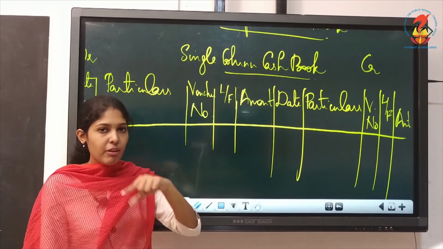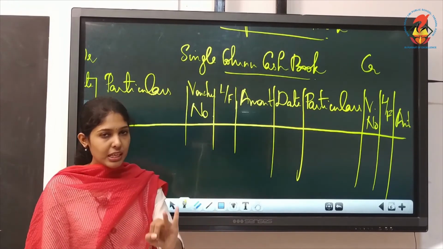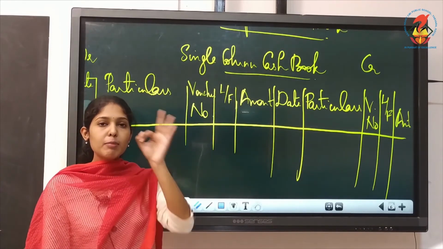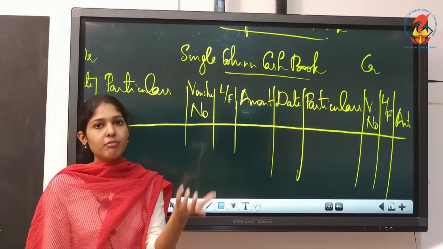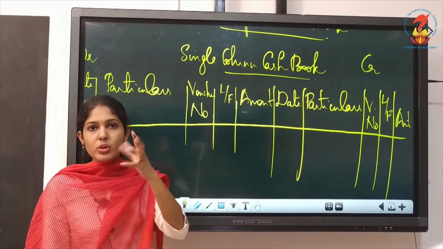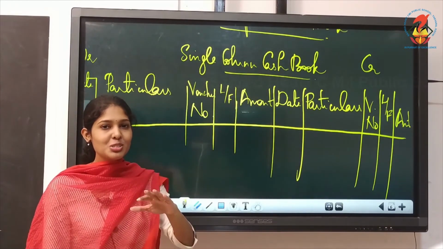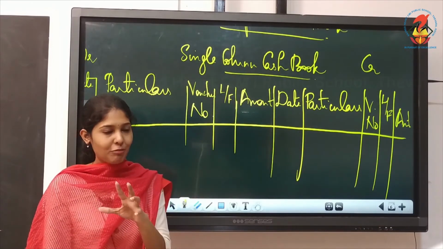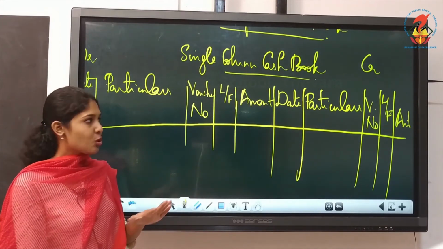Now when we prepared ledger, we had columns like date, particulars, then we did journal folio column, isn't it? When we prepared ledger, we drew JF column, and when we prepared journal, we did LF column. It was the reverse. Understood? Journal means LF and ledger means JF you have to take. It's the reverse you have to take.